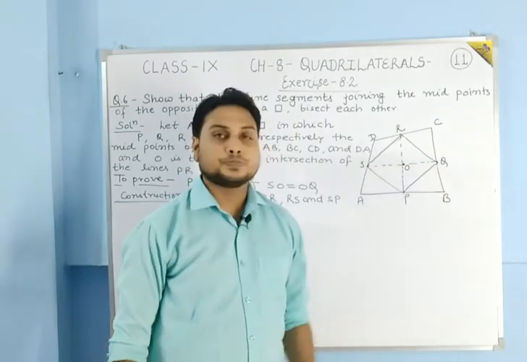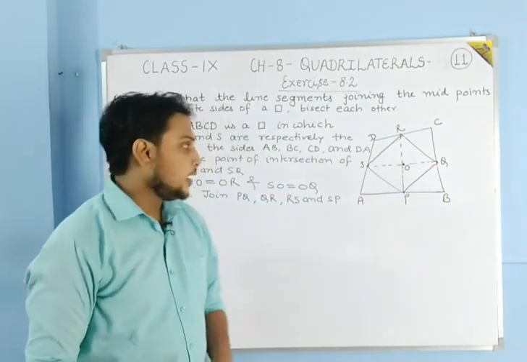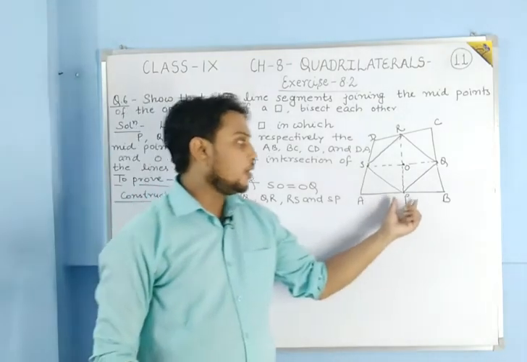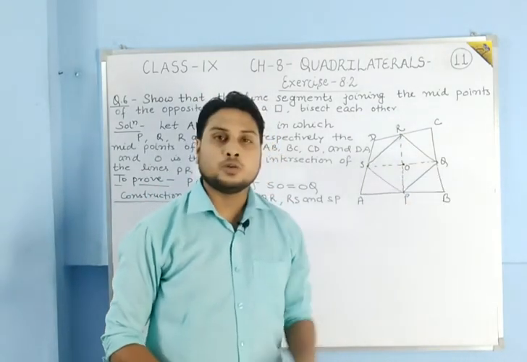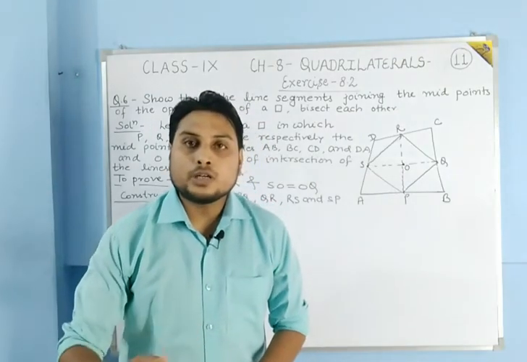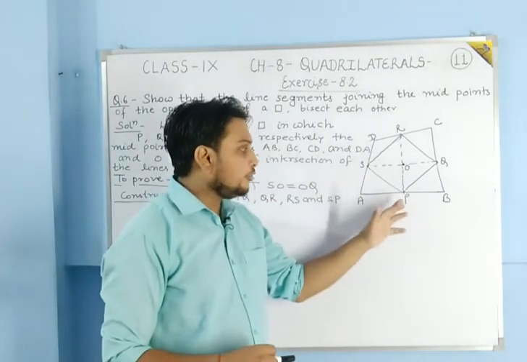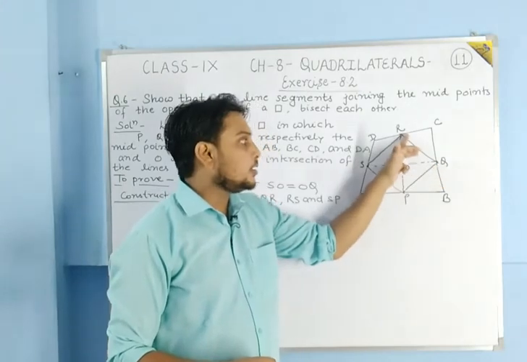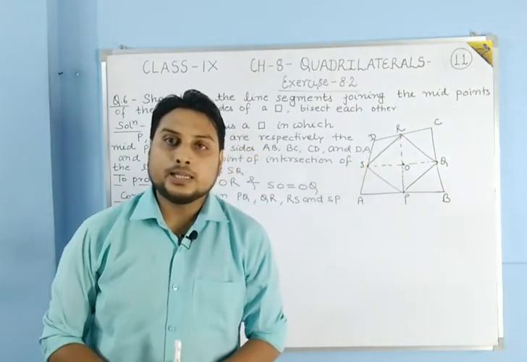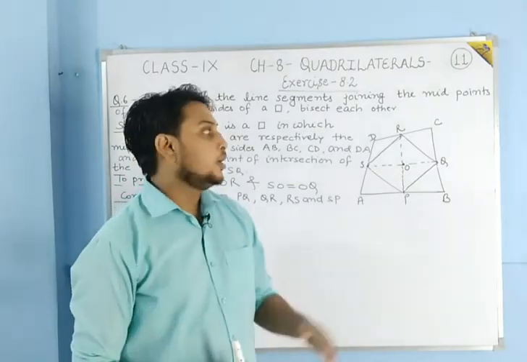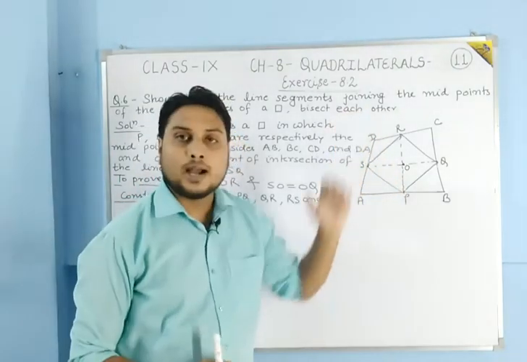and SQ. So students, what is to show? We have to show that PO is equal to OR, SO is equal to OQ. Or in other words, if we show that the diagonals of PQRS are bisecting each other, then we can show what is required here.